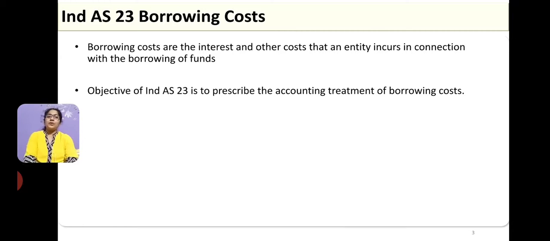First and foremost, borrowing costs are the interest. In simple terms, borrowing cost means interest and other costs that an entity incurs in connection with borrowing of funds. Whenever we borrow funds, of course, we have to pay interest, and at the same time we may also have incurred some commission or other incidental expenditures, or if you are issuing debentures, you might have issued them at a premium. Even that premium is part of borrowing cost as per Ind AS 23.